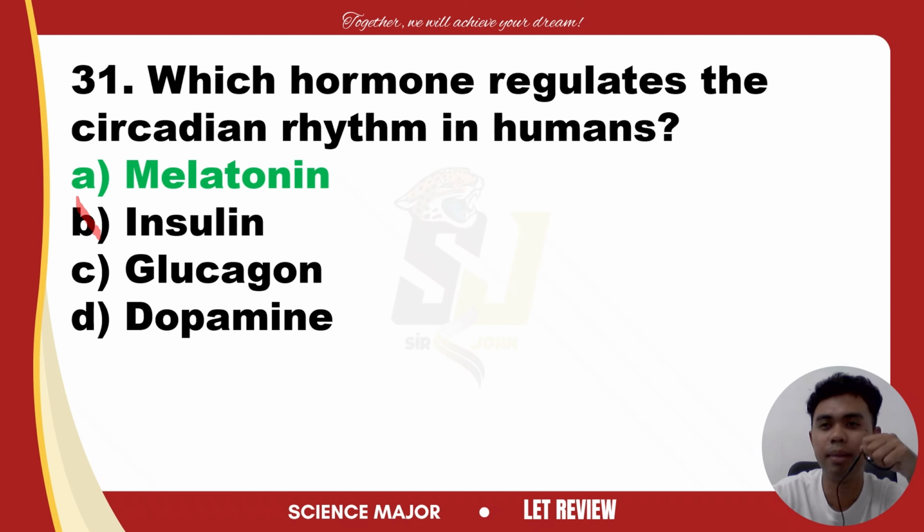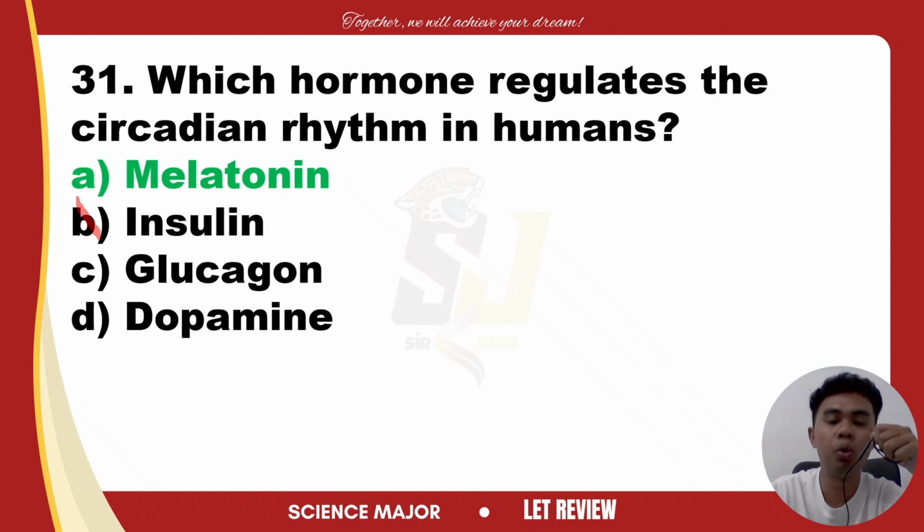Next, we have glucagon. Ano naman si glucagon? Glucagon is also produced by the pancreas and works in opposition to insulin. So, kumbaga, siya yung opposite ni insulin. It raises blood glucose levels by stimulating the liver to release the stored glucose. The liver serves as a storage of excess glucose.